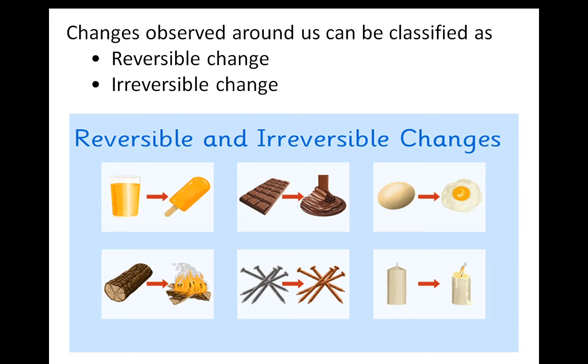Mostly in this session we have learned about reversible change and irreversible change. That is, one is a temporary change and one is a permanent change. So a reversible change is a temporary change and irreversible means permanent change.